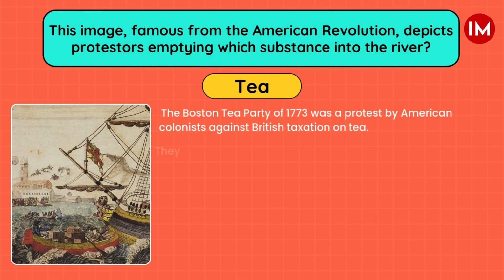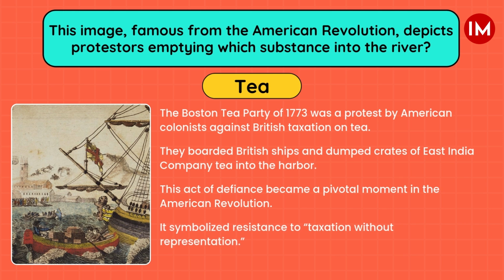Answer C. Tea. The Boston Tea Party of 1773 was a protest by American colonists against British taxation on tea. They boarded British ships and dumped crates of East India Company tea into the harbour. This act of defiance became a pivotal moment in the American Revolution. It symbolized resistance to taxation without representation.